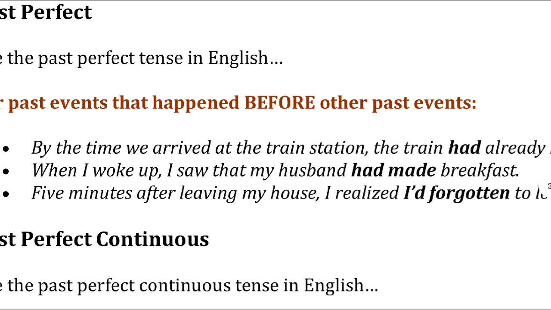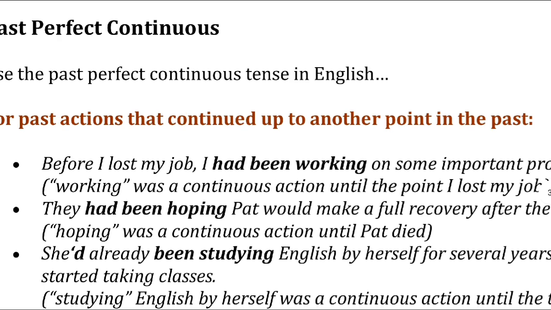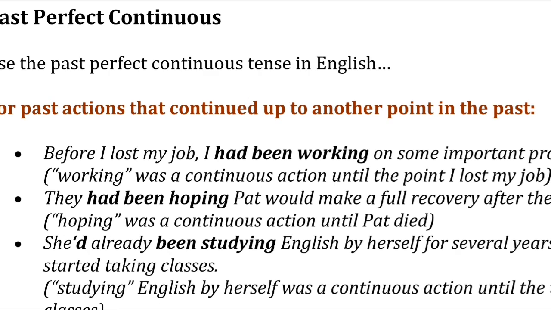Now we will move to the next part. It is all about past perfect continuous. Here you can see past perfect continuous. It is used for the action that continued up to another point in the past. Means it started in the past and it also ended in the past.